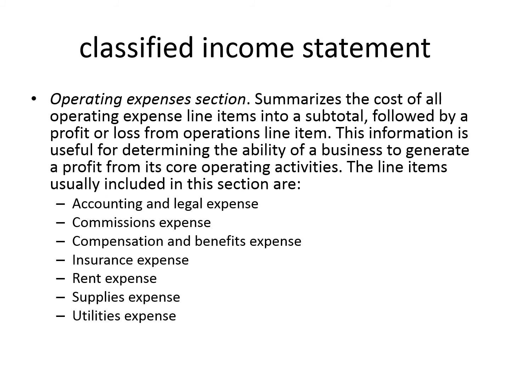Now, the second portion of your classified income statement is your operating expenses section. These include all the operating expenses, aligned into subtotals in order to deduct them from the gross profit margin. This information is useful to determine the ability of the business to generate profit for fulfilling its core business activities. The most important items included in this section are accounting and legal expenses, commission expenses, and other compensation and benefits expense provided to staff not directly related to the manufacturing of the goods being sold.